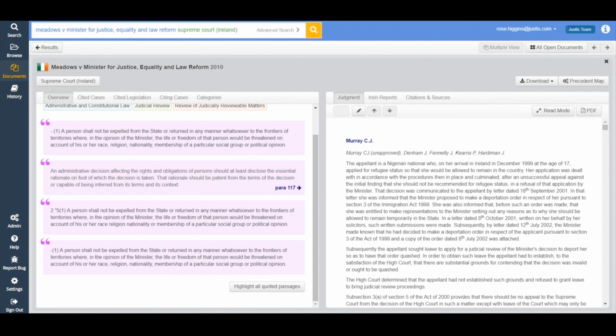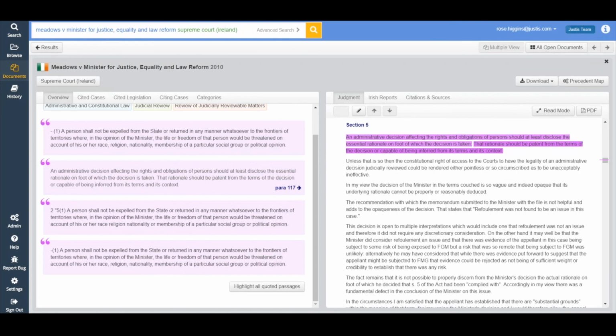And that is what we've done. That's what you're seeing right now. These are the main sections of the Meadows case. When people cite Meadows in court, this is why they're citing it. This is what they're citing. So before I even go in and read the judgment, I get a really good idea of why this case is so important and what it is about. Now I can click on any of these and it'll take me to that section of the document so that I can read it in context.